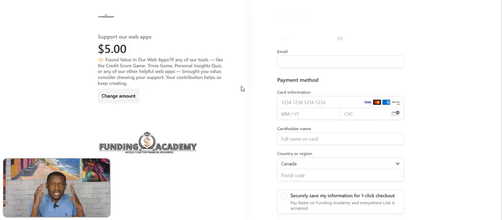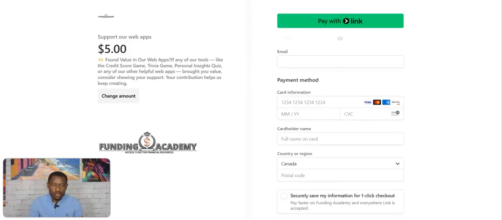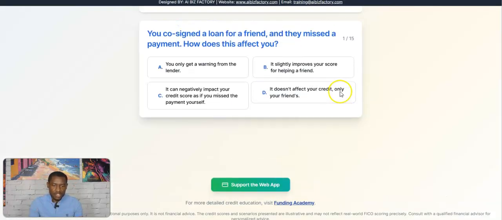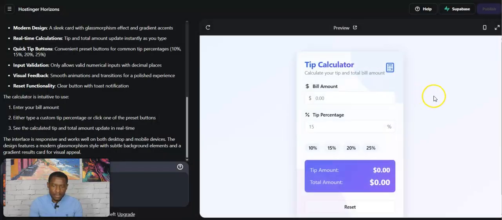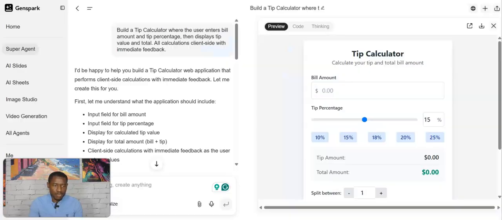So as a small business owner, I want you to really start thinking of what you can do with this technology, right? And as I showed you here, there's 2 platforms that I'm using. Hostinger, so this is a paid one. And then I'm also using GenSpark. GenSpark is a freemium, so they have a free plan, and then they have the paid plans, right? But you can start with the free one with GenSpark, so you can test it out, and then hosting.